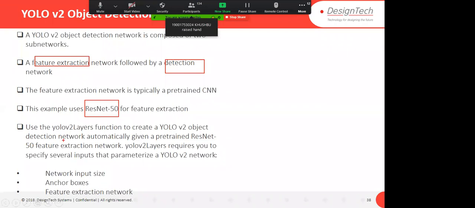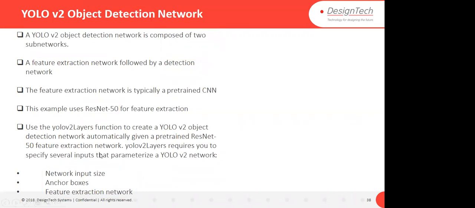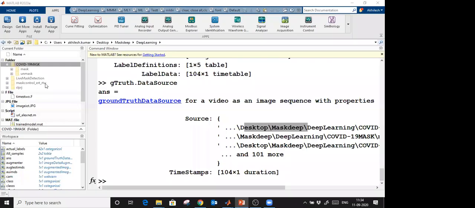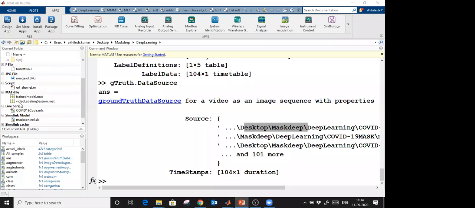To create YOLO V2 layers, I mean in the form of YOLO V2, we require three things: network input size, anchor boxes, and feature extraction network. Okay, so this process is the same, only these three things you have to add more there, and further you will be able to identify the anchor boxes near around this mask. Okay, let me show you. I will take just 1 to 2 minutes only.